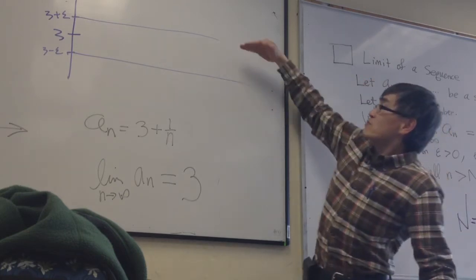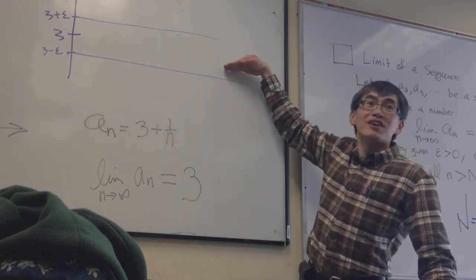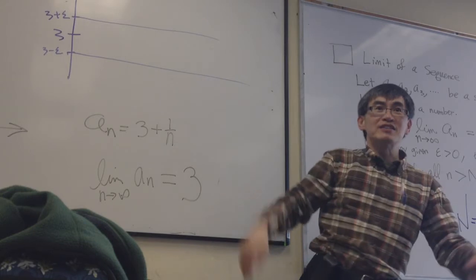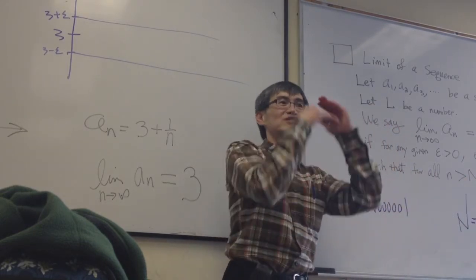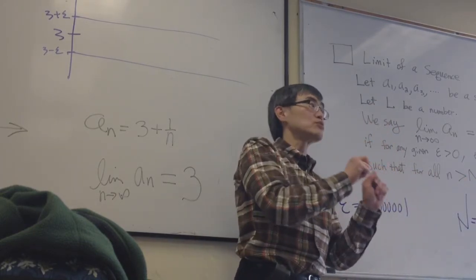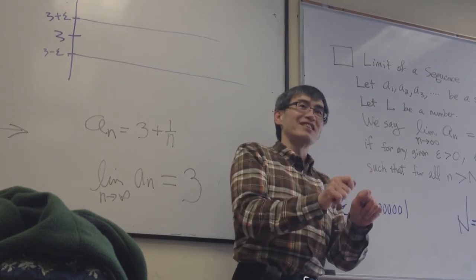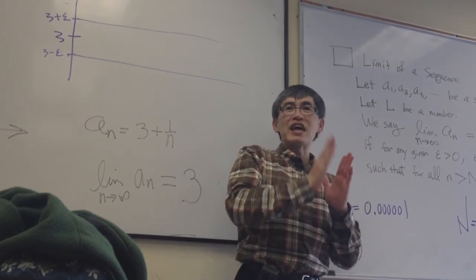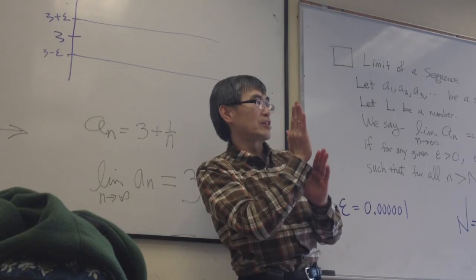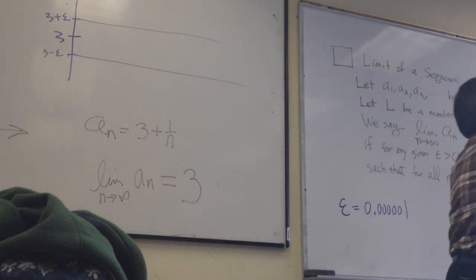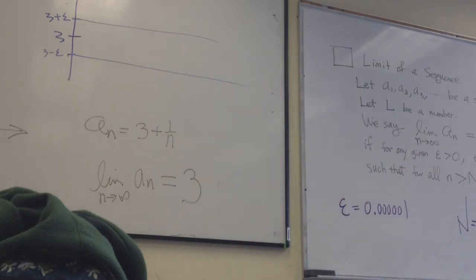So the value is very close to what? 3. Within plus or minus epsilon. That's the tolerance. Give me a challenge, which means give me a tolerance, then I can meet that tolerance. I can stay within that tolerance once I get past a certain term.